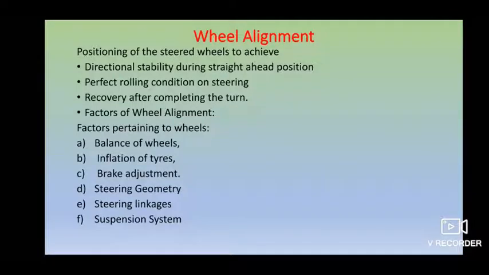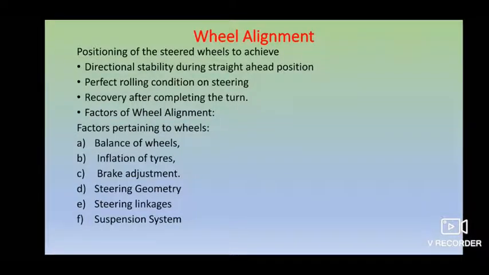The basic use of wheel alignment is to have directional stability in the straight-ahead position, perfect rolling condition in your steering, and when you have a turn, the reversibility or semi-reversibility should recover completely, and you should avoid vibrations being felt by the driver who is making the turn.